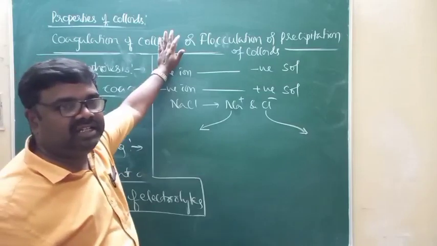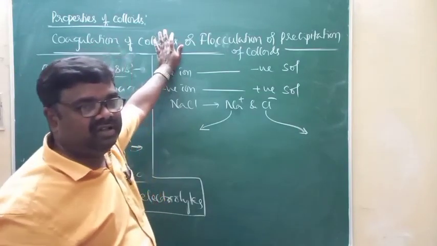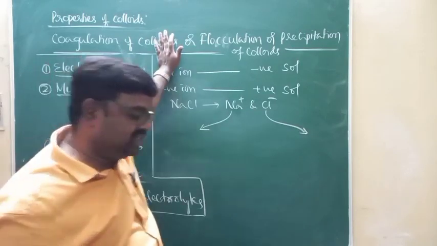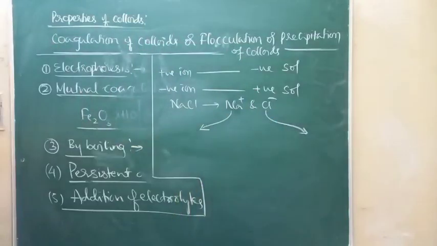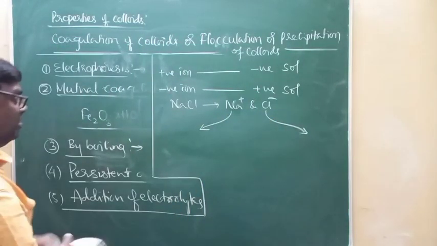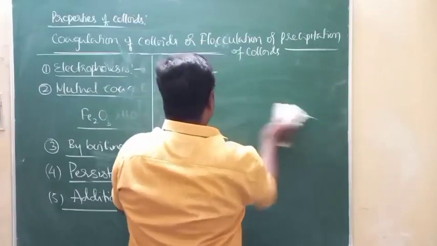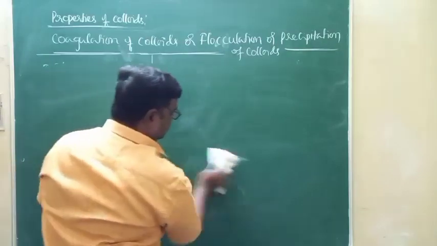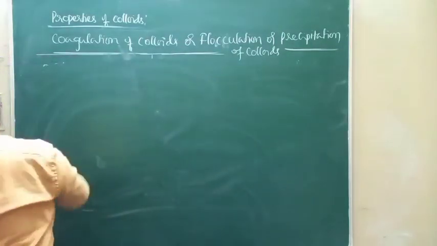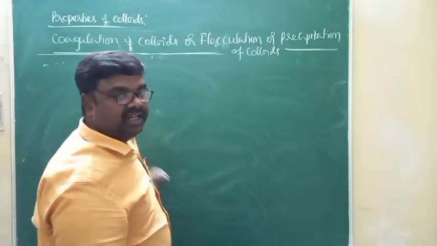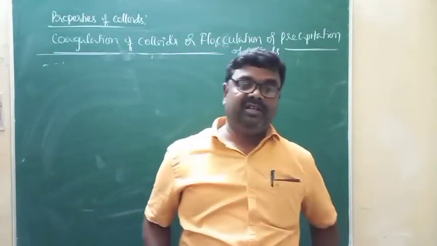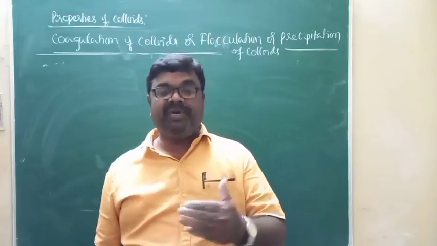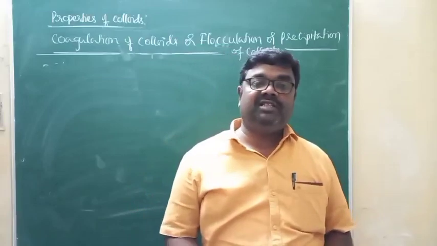That is, the ion that is responsible for the coagulation of a particular sol is called the coagulating ion, or you can say flocculating ion. Now, of course, the ability of the coagulating ion to coagulate a particular colloidal solution depends on the charge possessed by the coagulating ion.